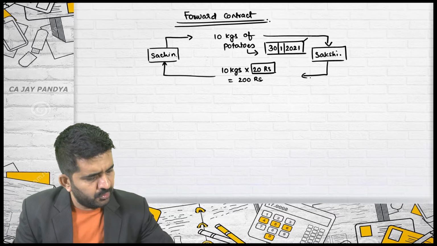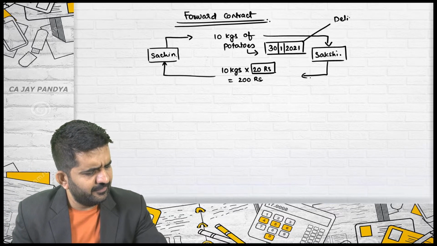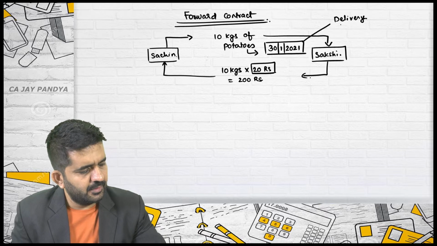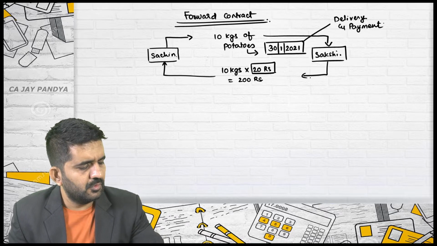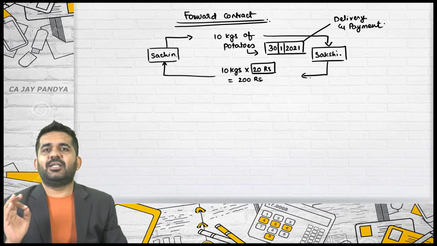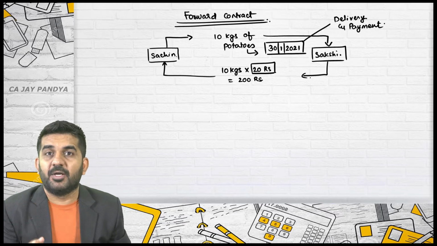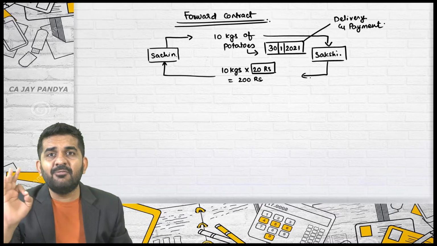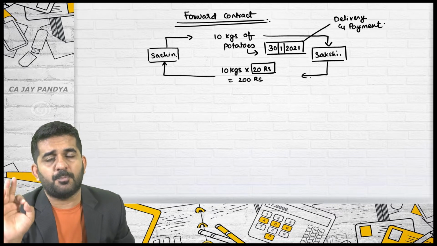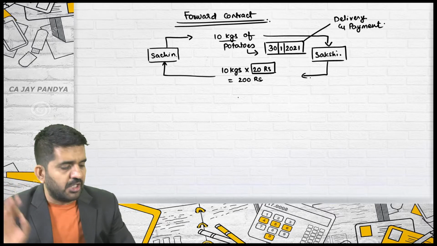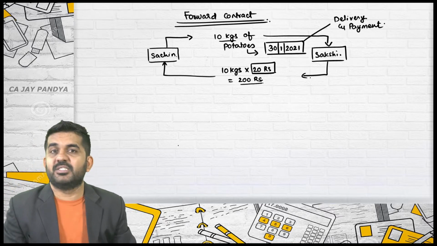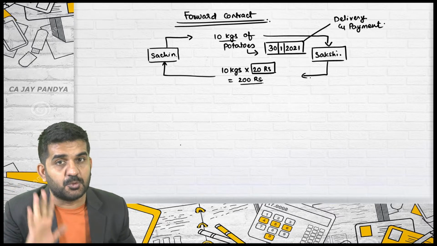So, delivery and payment will be done on 30th January 2021. But understand, delivery and payment is fixed. How much kgs of potato will be delivered is 10 kgs. How much total money will be paid is 200 rupees. There will be no change in this figure.